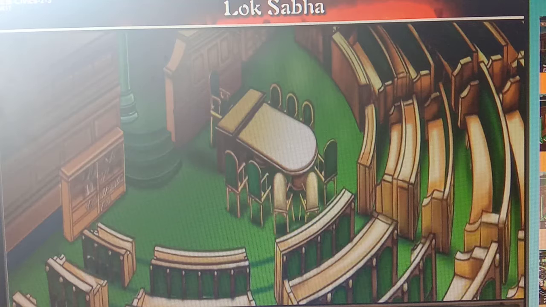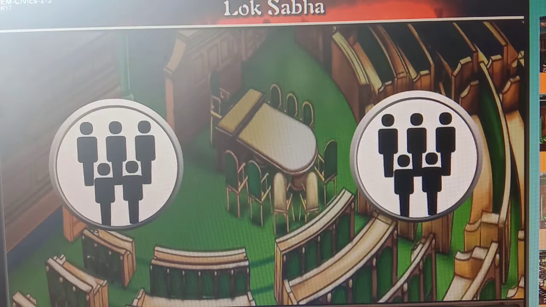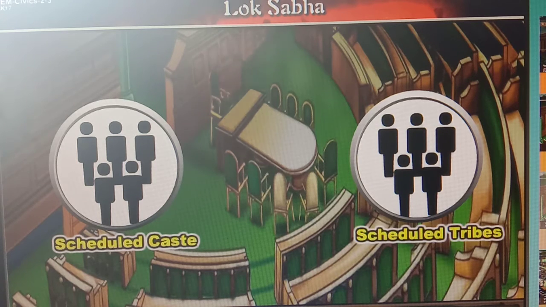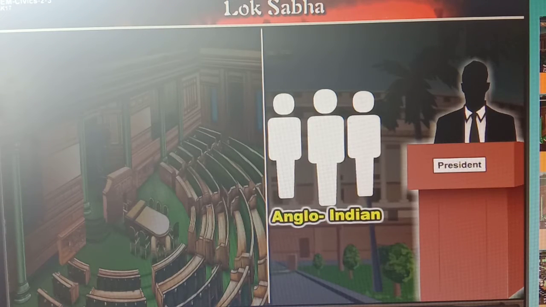To ensure equal representation to all sections of the community, some seats are reserved for members belonging to scheduled castes and scheduled tribes. It means in India, different types of communities are there, so everyone should get representation in Lok Sabha. So this reservation system is there for scheduled castes and scheduled tribes.